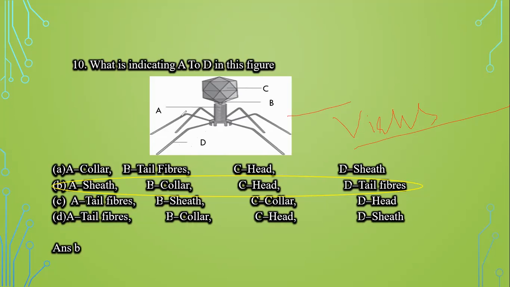So we can see that A represents sheath, B is collar, C is the head, and D is the tail fibers. So these are various parts of the virus. So option B, that is A sheath, B collar, C head, and D tail fibers, is the correct answer.